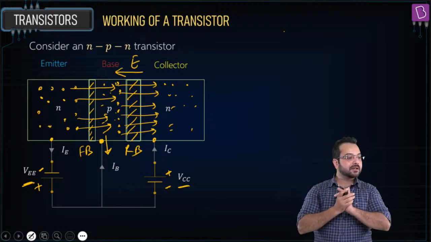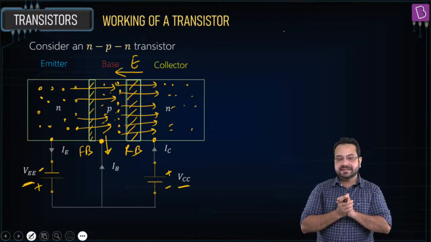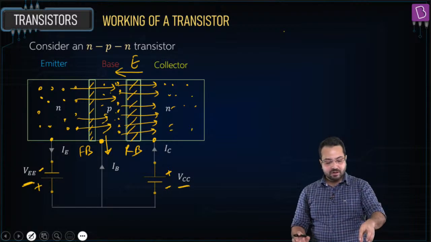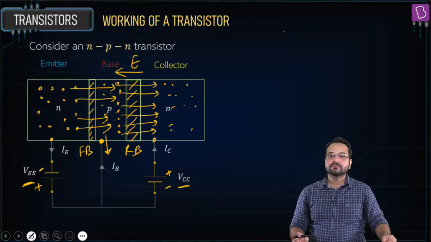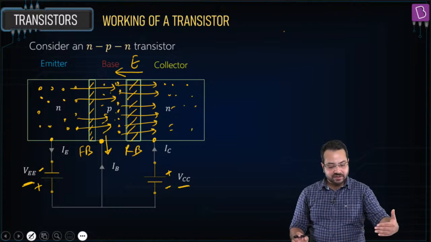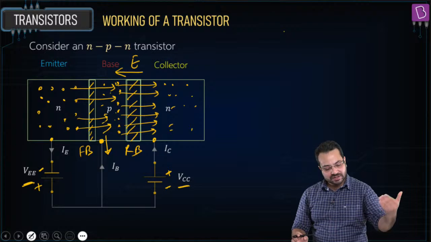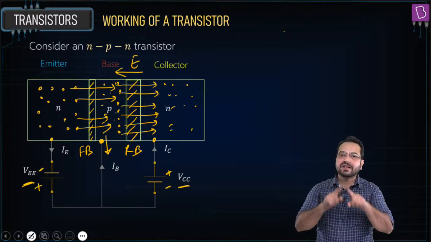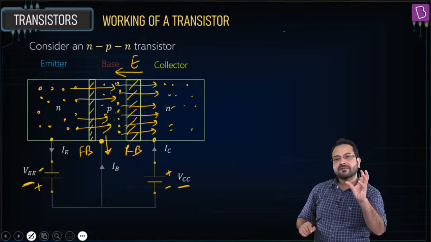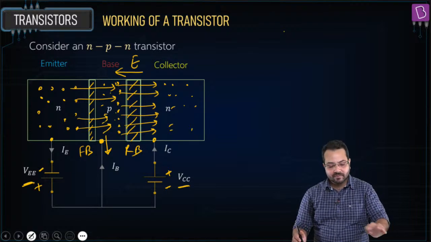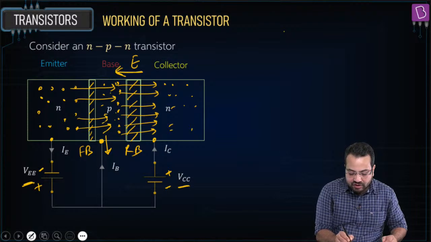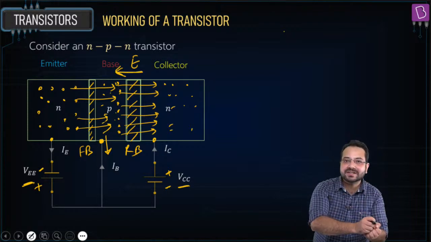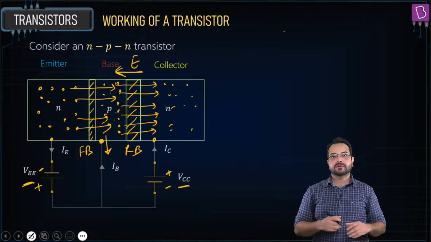This is the crux of the understanding of a transistor. I'm going to say this again. Majority charge carriers, electrons, diffuse into the base because the emitter base junction is forward biased. The base is very thin, so all these electrons are very near the depletion region, and the base collector junction is reverse biased, so this electric field is going to pull these electrons and throw them into the collector.